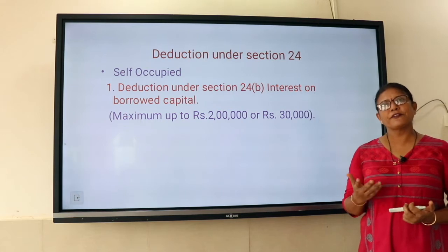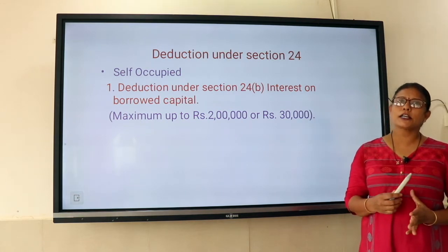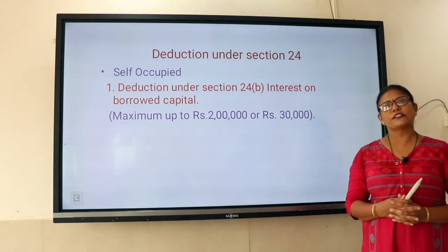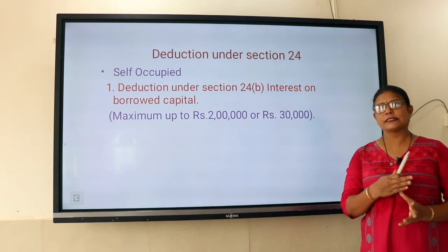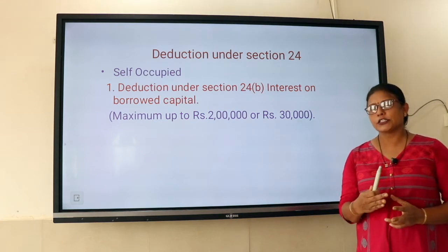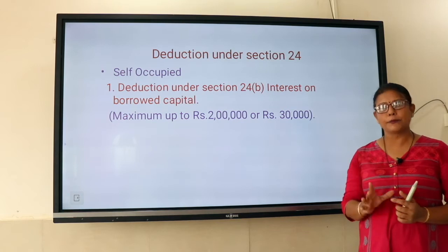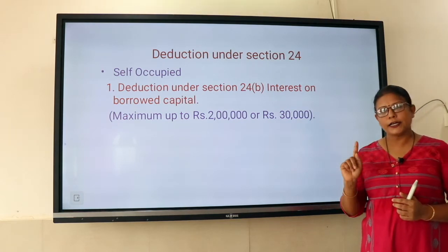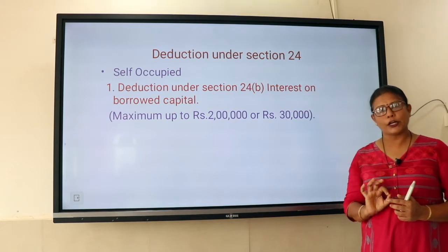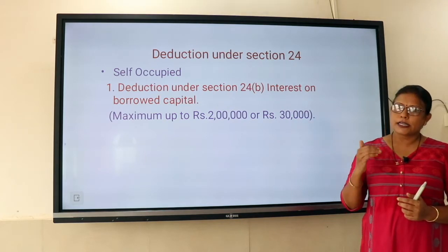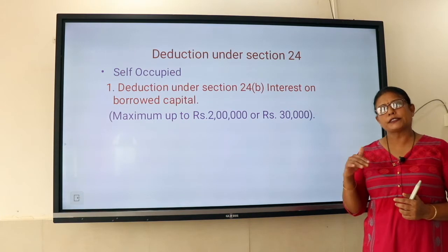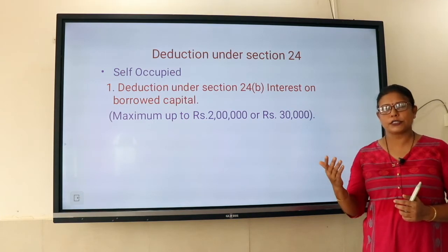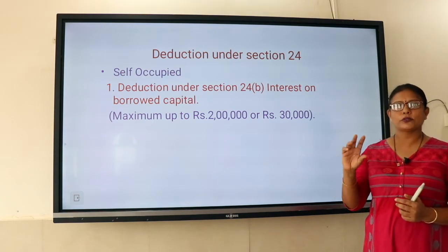Welcome to my fifth session, that is deduction under section 24 in case of self-occupied house property. In the previous session we have seen deduction under section 24 in case of let out and deemed to be let out. There are two deductions: 24A standard deduction, which is 30% of net annual value, and the second one is 24B, that is interest on borrowed capital for construction, acquisition, etc. So that we have seen.